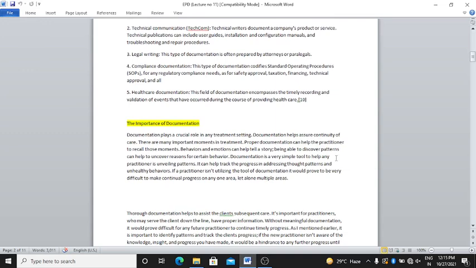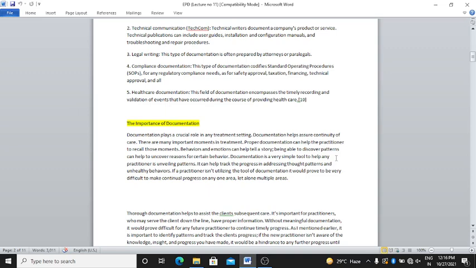The importance of documentation. Documentation plays a crucial role in any treatment setting. Documentation helps assure continuity of care at the most important moments in treatment. Proper documentation can help the practitioner recall movements, behaviors and emotions, and can help tell a story.